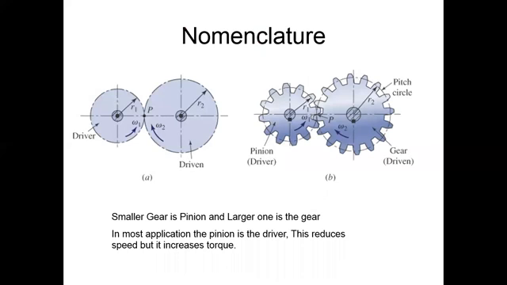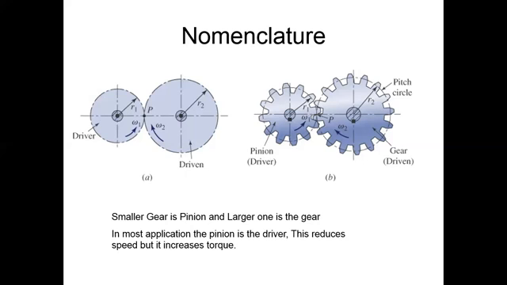Now, nomenclature. So one is the driver, one is the driven: pinion and gear, right? The driver is called the pinion, and the driven is called the gear, right? So it could be changed. The pinion could be driven and the gear could be the driver. But which gear is said to be the driver and which the driven is decided as follows.